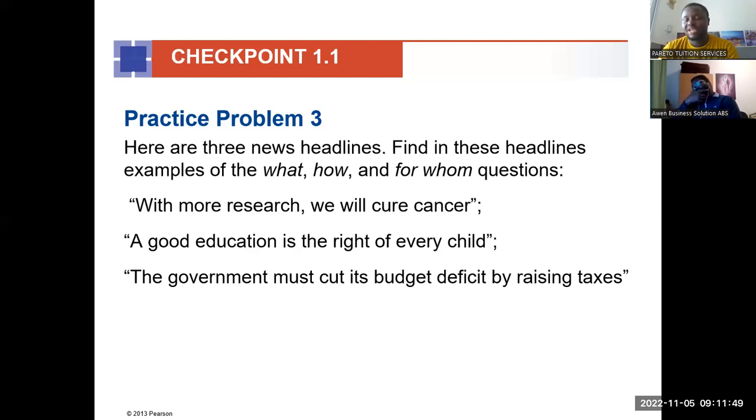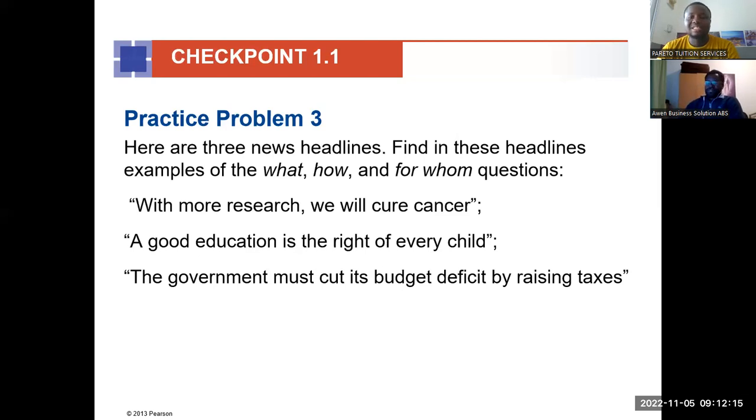Is it for students? Is it for workers? Is it for those who practice economics? Is it for Ghanaians? Something like that. So we'll see the question, and then we'll try to know. At times, a particular statement will contain both what and how, or how and for whom. You understand?